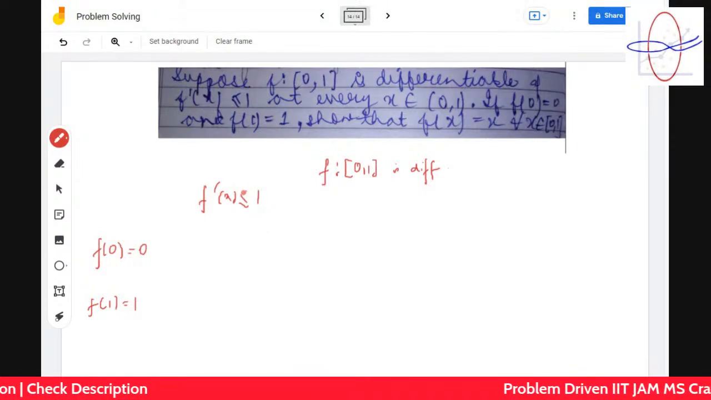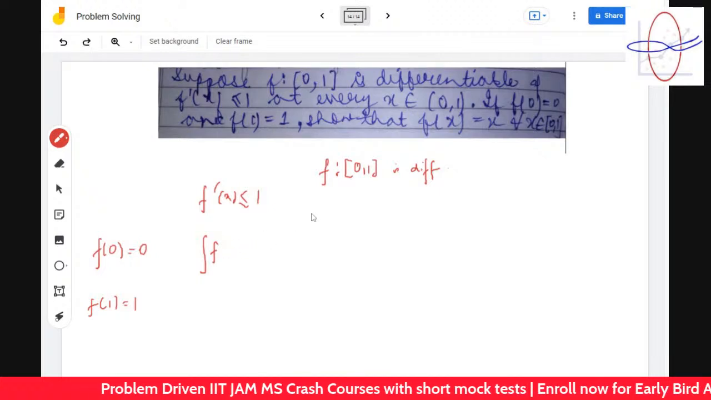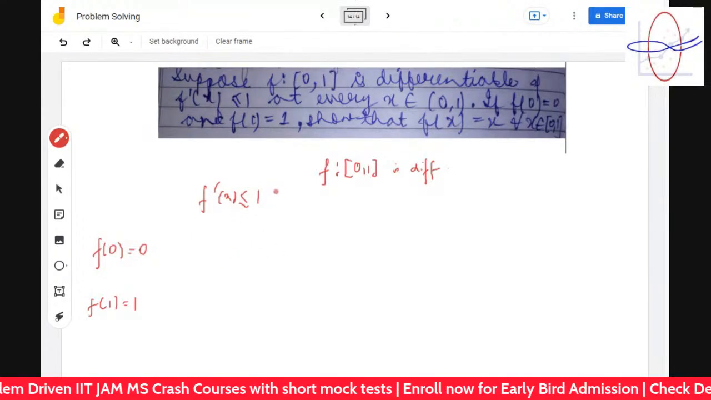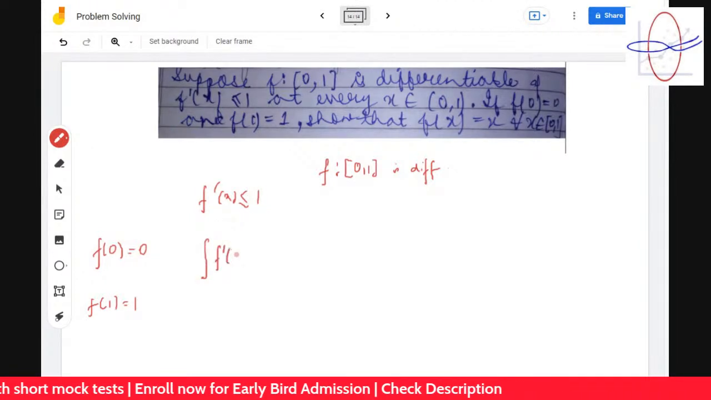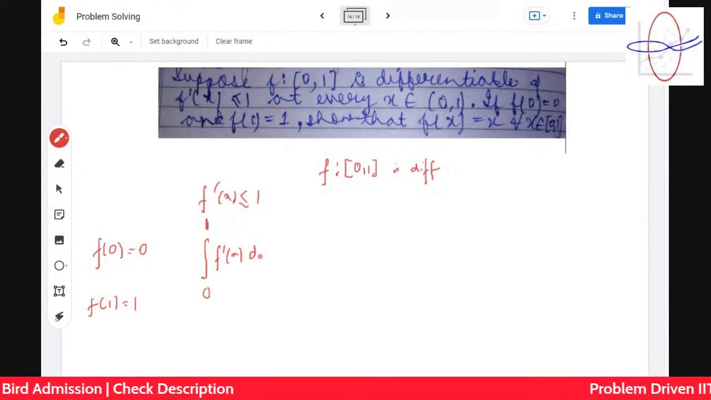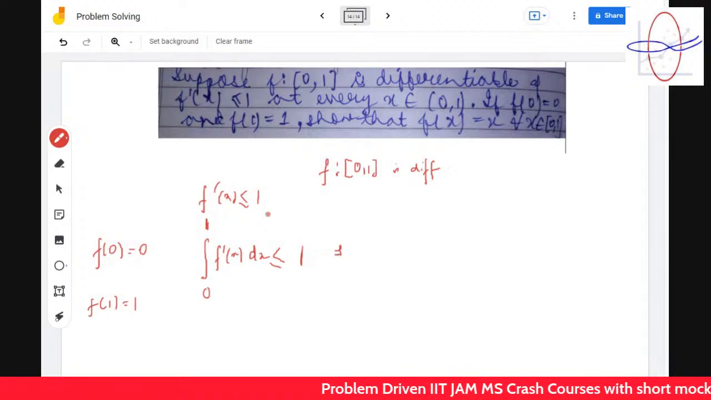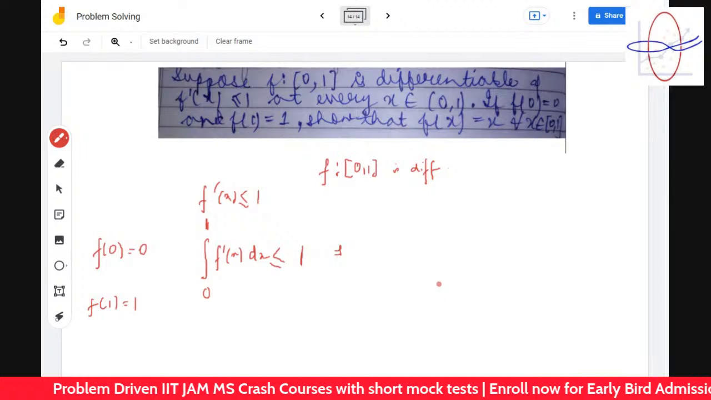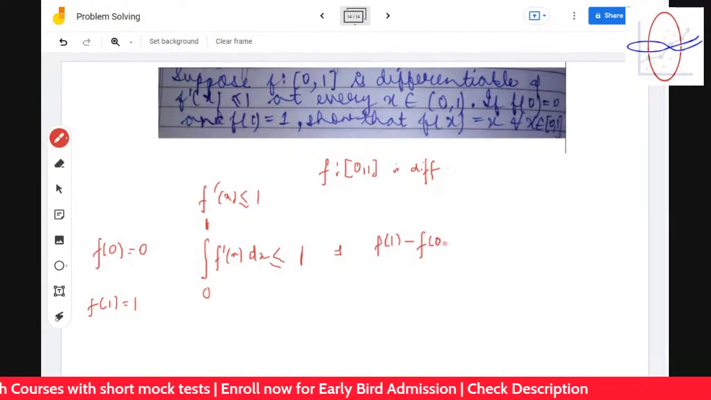If f dash x is less than or equal to 1, you integrate it. The idea is this, okay? We are trying to find the maximum value of f of x. So if you integrate f dash x from 0 to 1, dx is less than 1, by using the integration rule. It happens on integration, not on differentiation. So you get f of 1 minus f of 0 is less than or equal to 1.